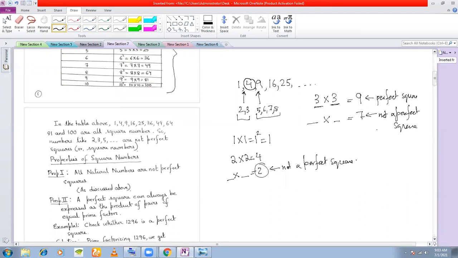So that is why all these numbers are perfect squares. But these numbers here, 2, 3, 5, 6, 7, 8, these are not perfect squares, or these are not square numbers. Clear with this concept now? Yes, sir.